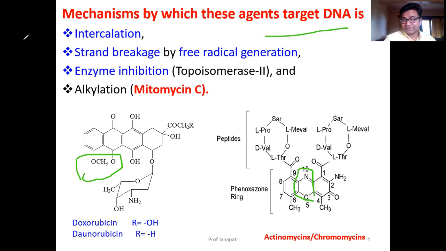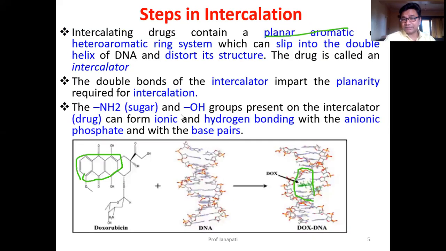Because of this aromatic nature, they slip into the double-stranded DNA helical structure and distort its structure. Because of slipping into the DNA molecule, the structure of DNA will be distorted.